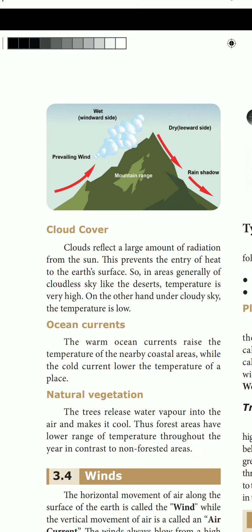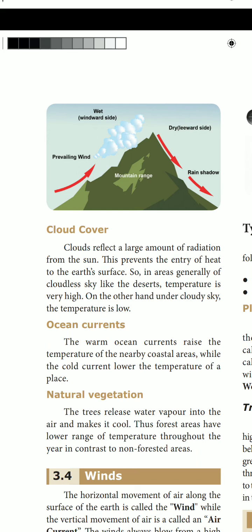Cloud reflects a large amount of radiation from the sun. This prevents the entry of heat to the earth's surface. So directly, if more clouds are found, the heat won't affect our earth. So in areas generally of cloudless sky like the desert, temperature is very high. On the other hand, under cloudy sky, the temperature is low. So because of this cloud cover, what is the use of that? It will protect us from the direct sunlight.